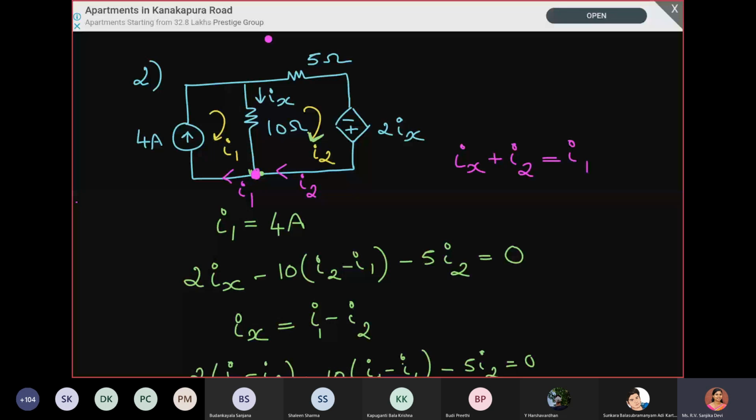Or I think one of the students asked whether, since both are going in the clockwise direction, that is correct. But if you see the branch, I1 is coming like this, and I2 is also flowing clockwise. But for this particular resistance, when it is going through this resistance, it is going up.